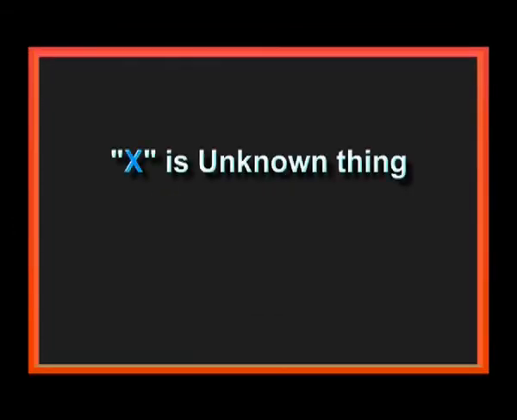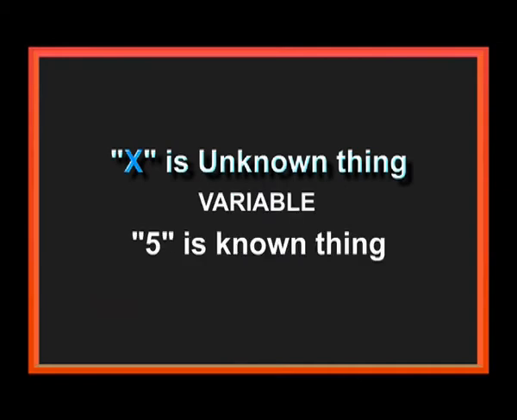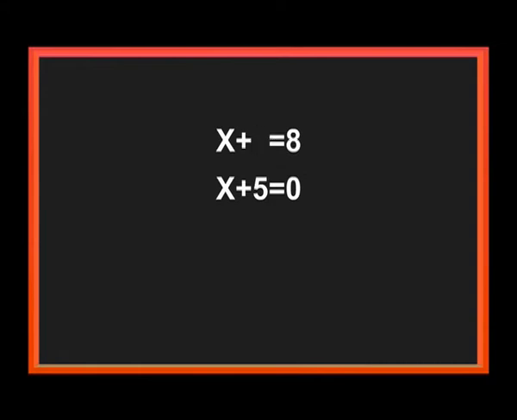Here x is the unknown thing. The unknown thing is called a variable. Known things, 5 is a known thing. Here 5 is 5, in your town also 5, in America also 5 is called 5. Nobody will change this 5 value. But x is not like that. You are able to put any value for x, that is called a variable.